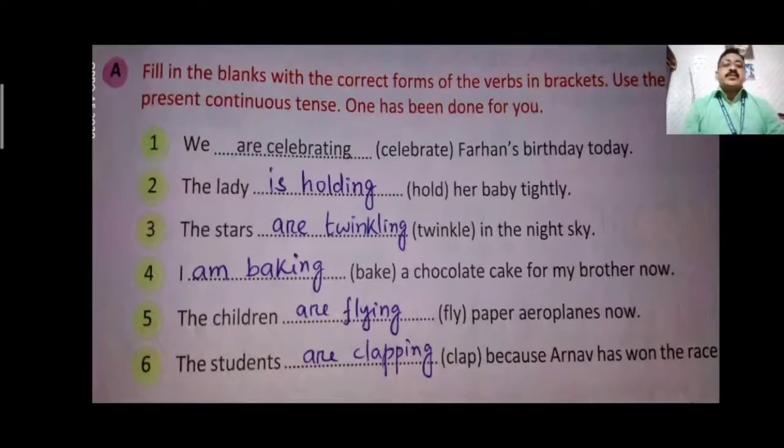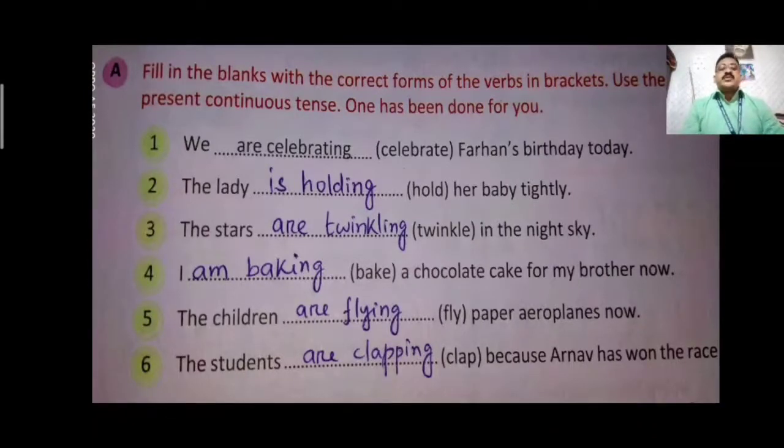I dash, bracket bake, a chocolate cake for my brother now. So I told you, I is the only pronoun where am is used. So I am baking a chocolate cake for my brother now. The children dash, bracket fly, paper aeroplane now. The children are plural, so are flying. The children are flying paper aeroplane now.